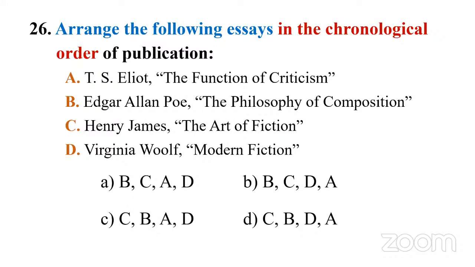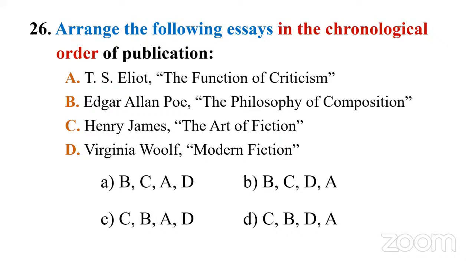Option A. So this is the arrangement. B, C, A, D. So in the sense, we have Philosophy of Composition, The Art of Fiction, then Function of Criticism, and D, Modern Fiction. Similarly we have option B: B, C, D, A. Then option C: C, B, A, D. Then option D: C, B, D, A.